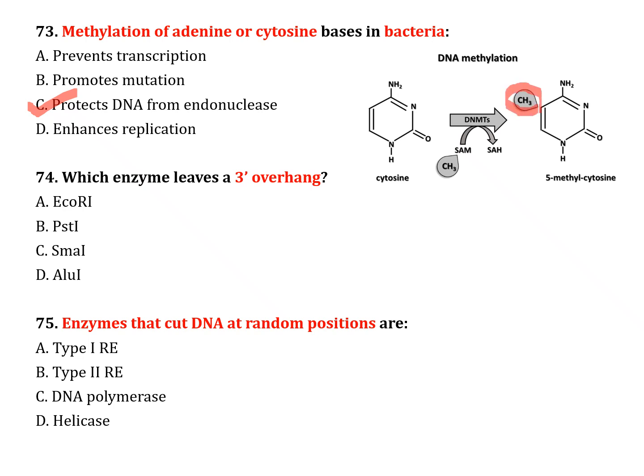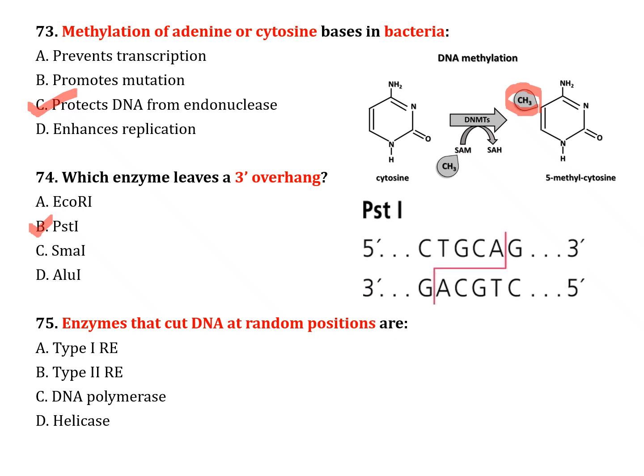The next question, number 74. Which enzyme leaves a 3' overhang? Option A, EcoRI, option B, PstI, option C, SmaI, option D, AluI. Correct answer is option B, PstI. The recognition site is CTGCAG. It forms sticky end.